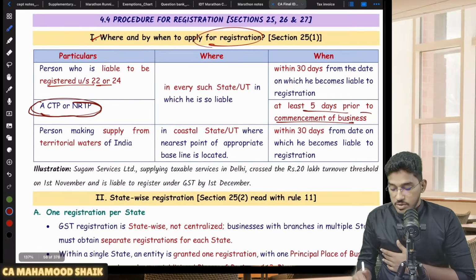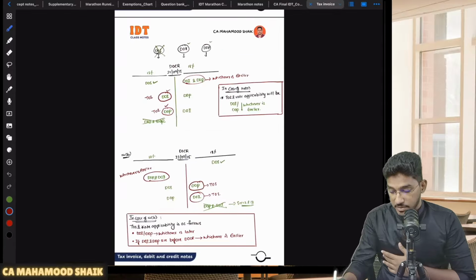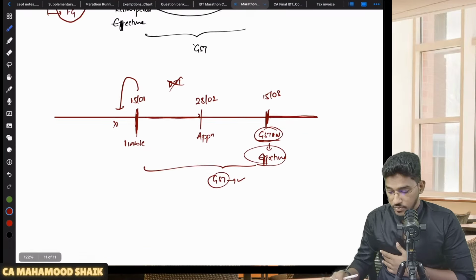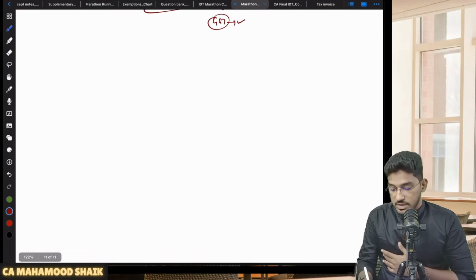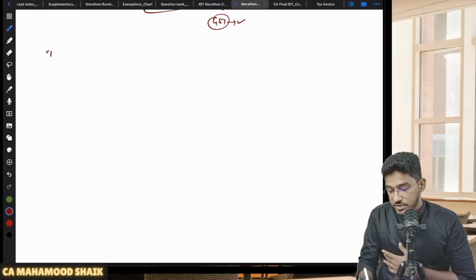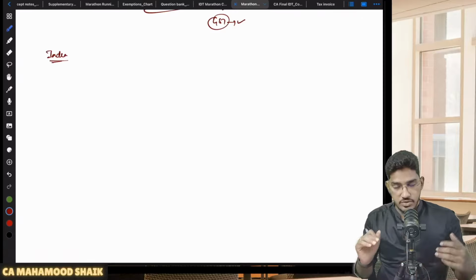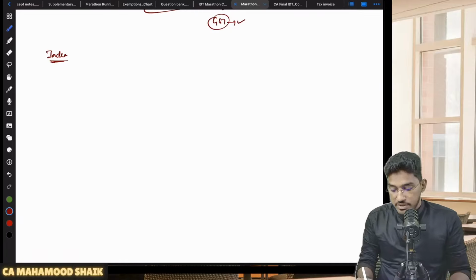Next. So one more point here. If I'm a person making supply from territorial waters. Sir, what is this territorial waters and all? So let us try to understand the definition of India. What is the definition of India under the GST Act? So this we have to understand.